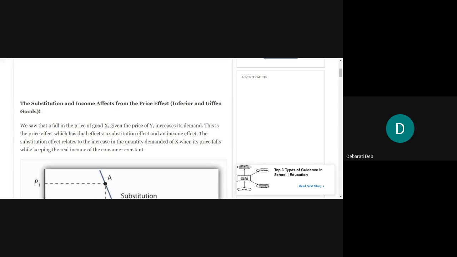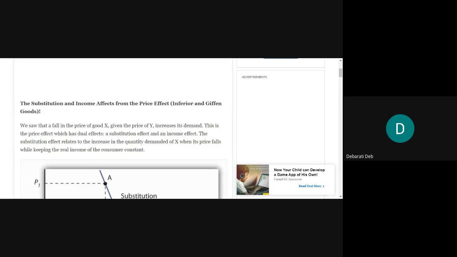Okay. So today we will see the substitution, income, and price effect for normal goods only. Normal goods are general goods for which when price decreases, demand increases. When price increases, demand decreases. Those goods are all called normal goods. Okay. And inferior and given goods we'll do tomorrow and day after tomorrow.